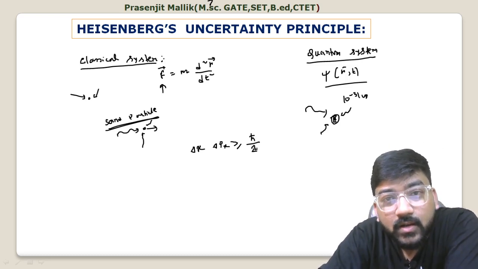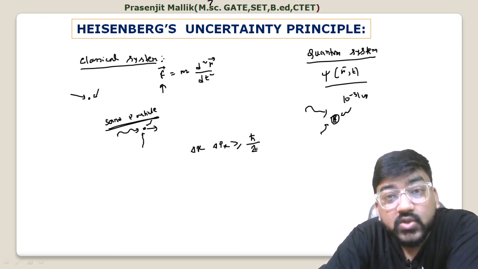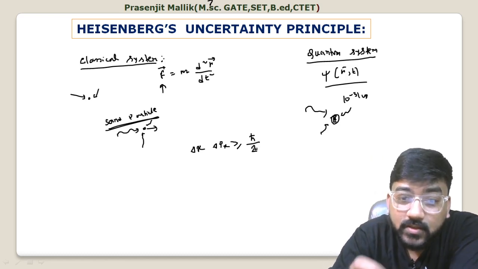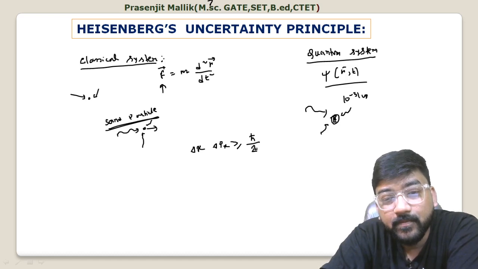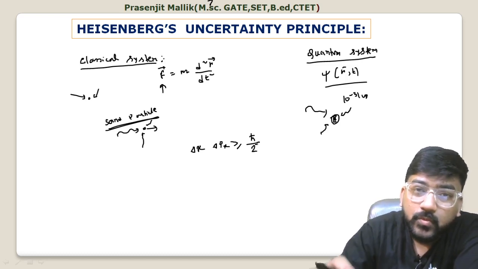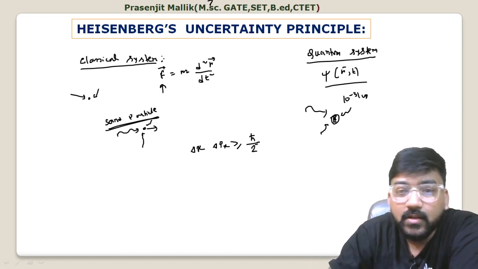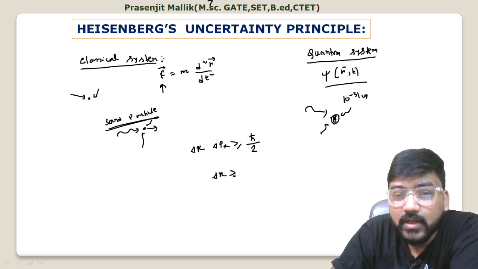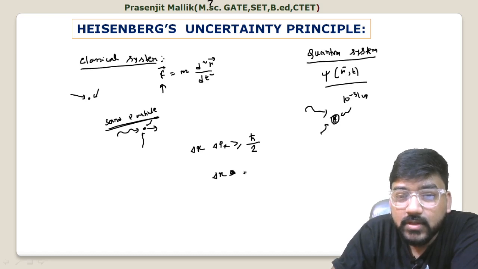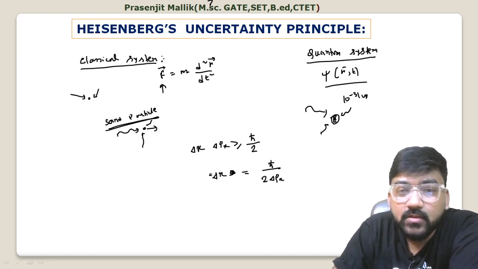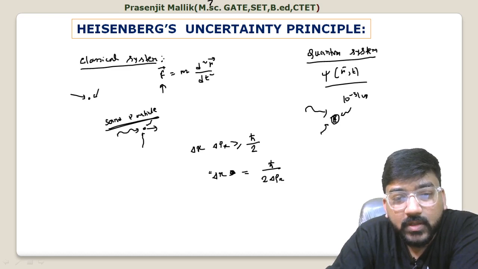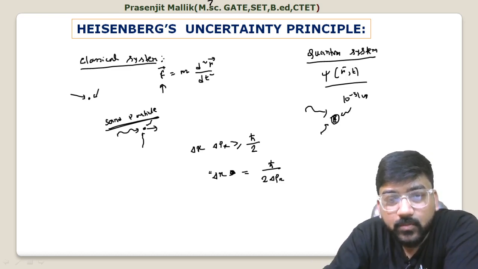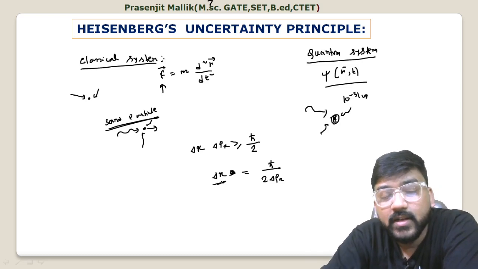And this is not an error of an instrument. This is actually the inherent property of nature. You cannot minimize the error less than this. So if you measure the position of a quantum particle, then you cannot measure the position more accurately than delta x equal to h cross upon 2 into delta px. So if you measure a position for a particular state, then in that measurement of position you must have this kind of uncertainty, delta x.